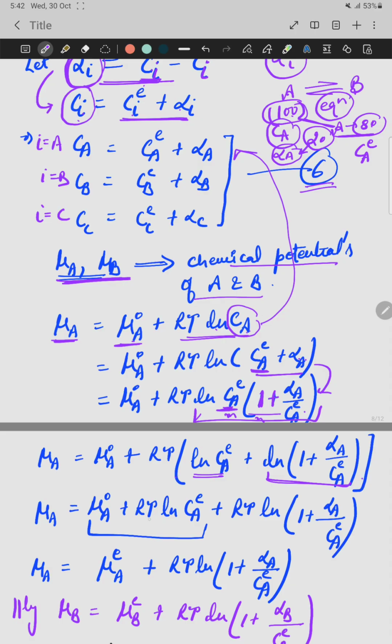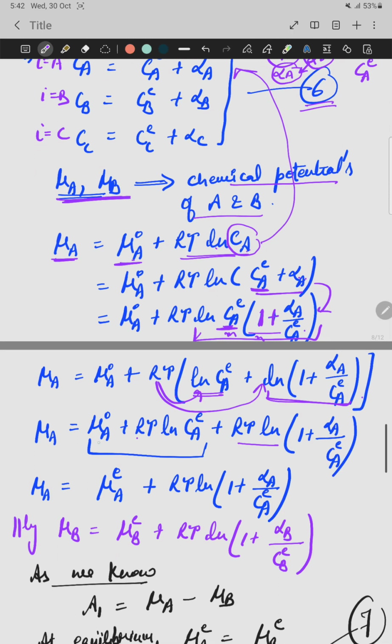Open the bracket, multiply RT with both terms. First two terms, mu A naught plus RT log C A E. Since here the concentration is at equilibrium state, this becomes the chemical potential of A in the equilibrium state, and the second term is written as such.